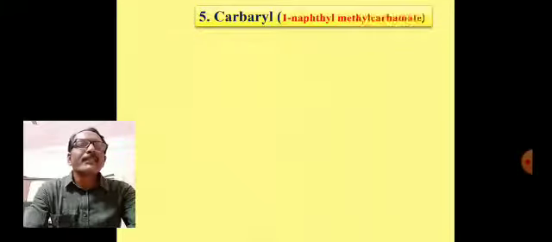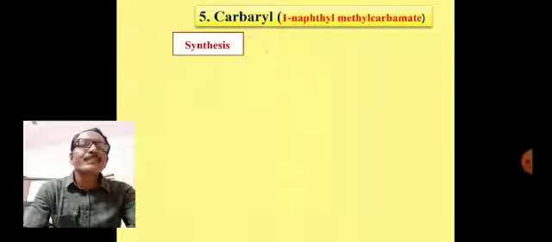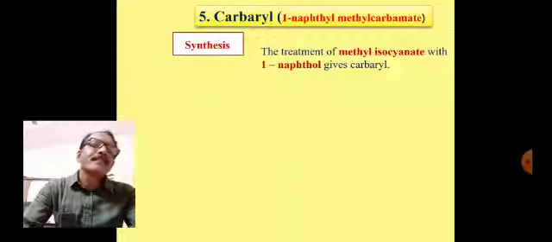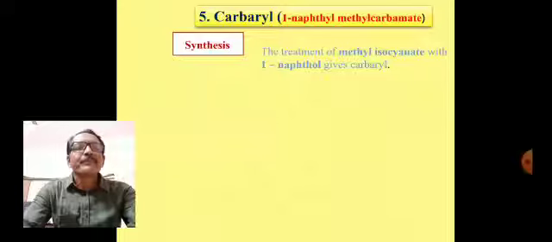Now the next one, that is carbaryl, 1-naphthyl methyl carbamate. First of all, we will see its synthesis. Very simple reaction is there again. The treatment of methyl isocyanate with 1-naphthol gives carbaryl. What is the reaction? In short, we will see.